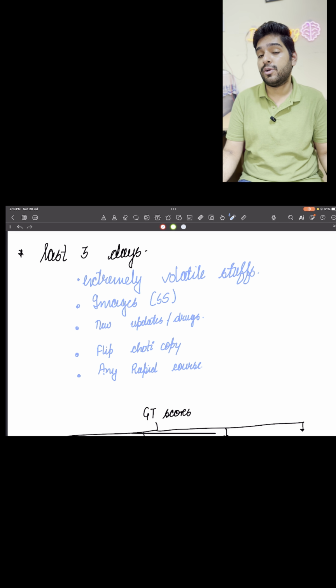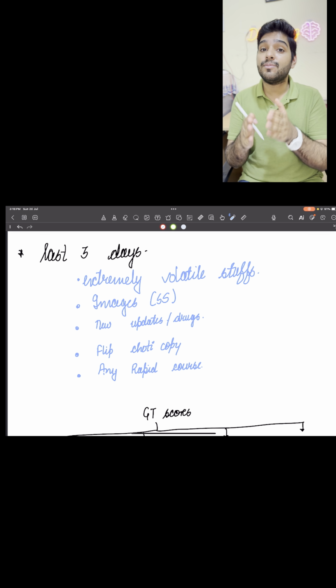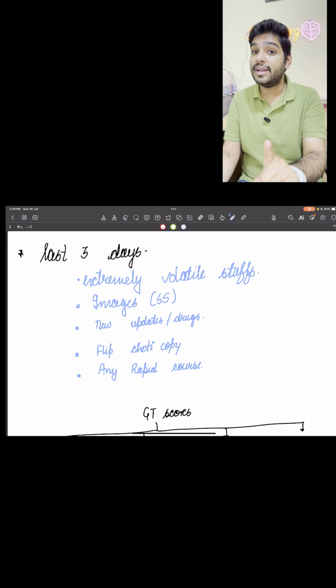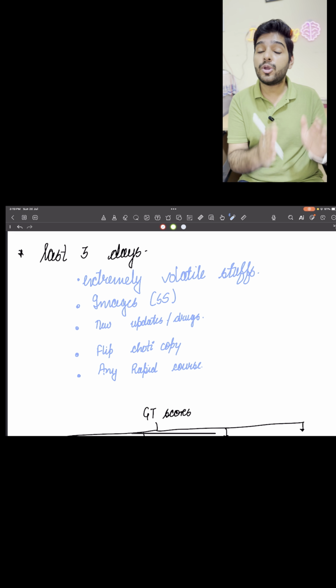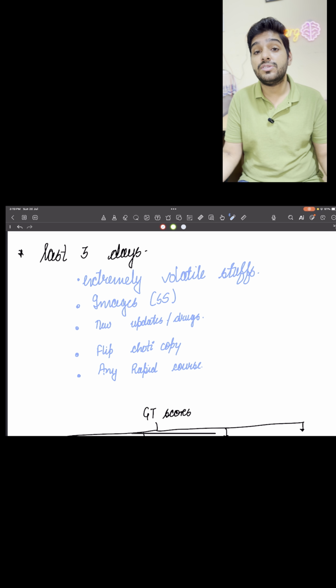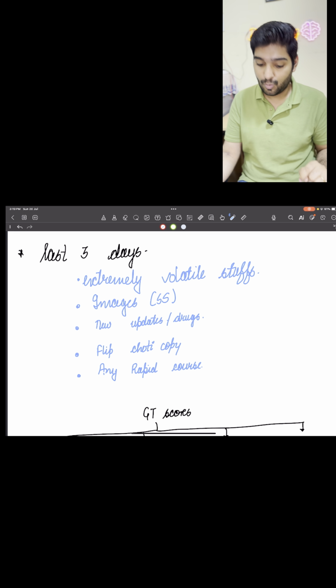Also, another pointer I would like to tell you here itself is, after this point, rather than focusing more on questions, you have to focus more on revision. Do not build any new concept. I'm telling you again, do not build any new concept. Just the old concepts with the same revision pattern, with some MCQs, but those MCQs should not be PYQs. I will tell you why.